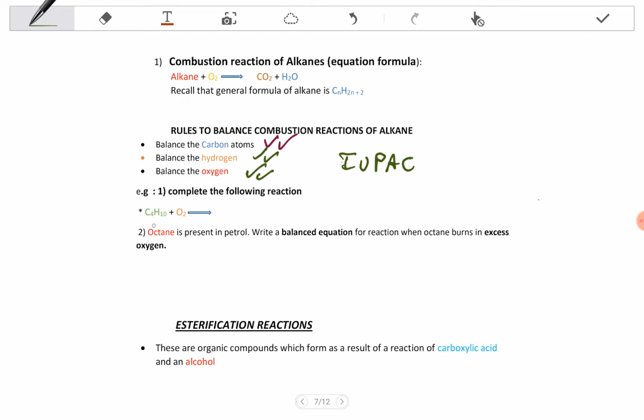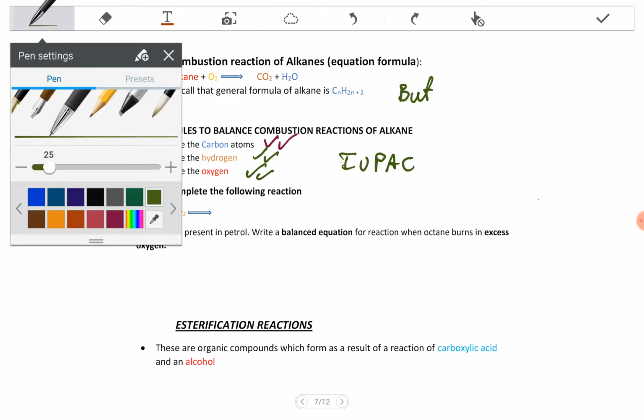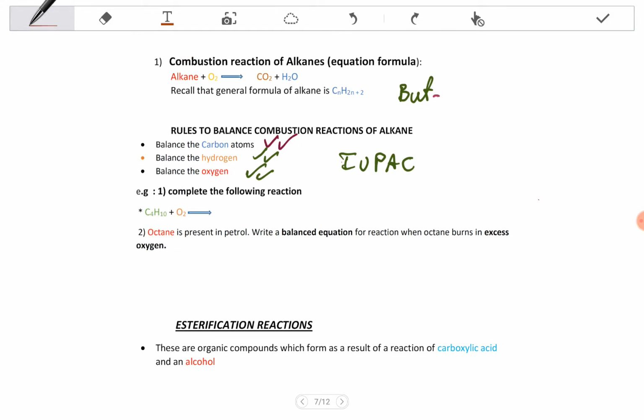Since it has 4 carbons, the prefix is going to be but, and since the suffix is ane, this is going to be butane. So we call that butane burning in the excess of oxygen. Obviously we know that it's C4H10 plus O2, and it's going to give you carbon dioxide. Carbon dioxide is a must, plus water. It doesn't change, it always gives you like that.